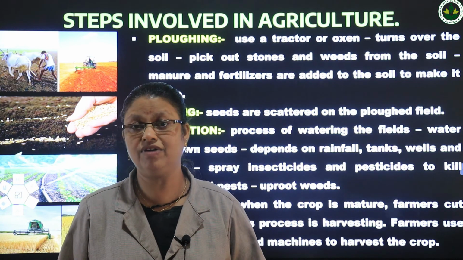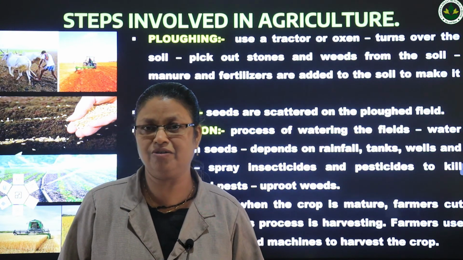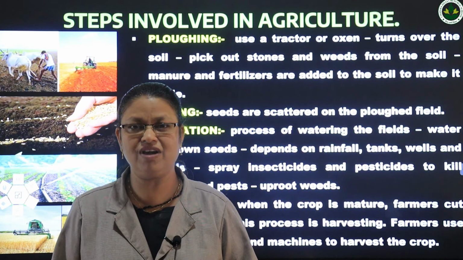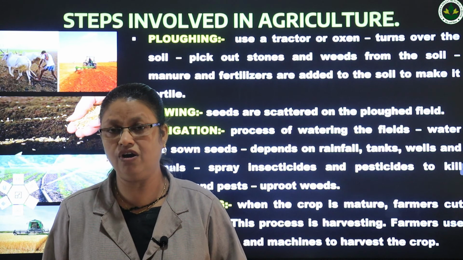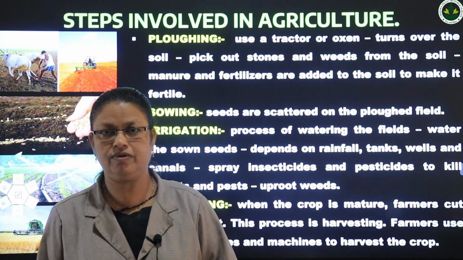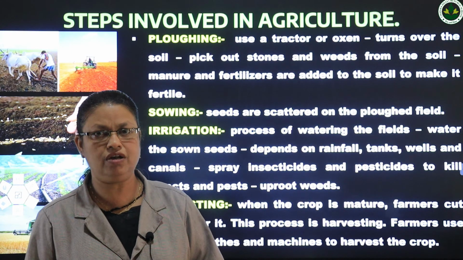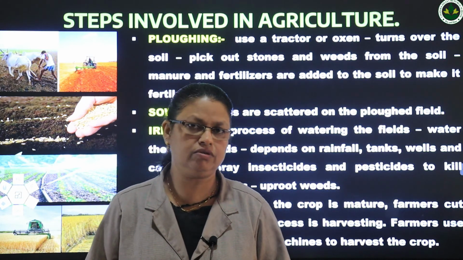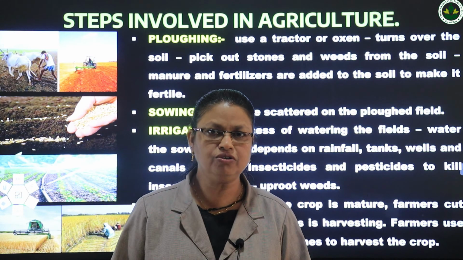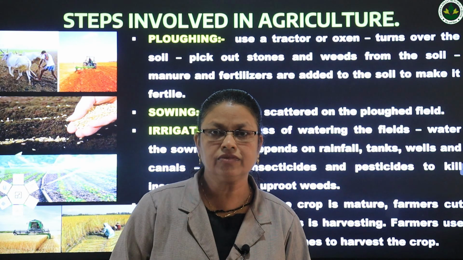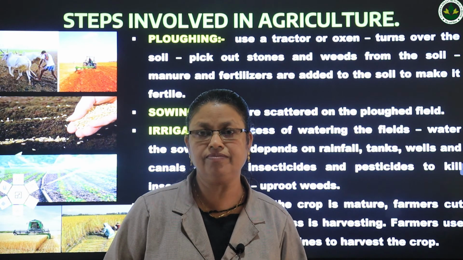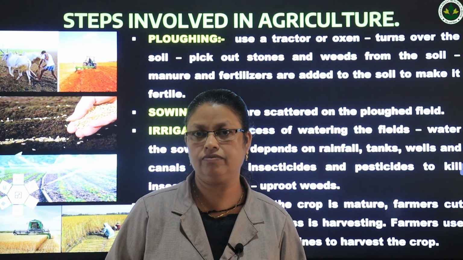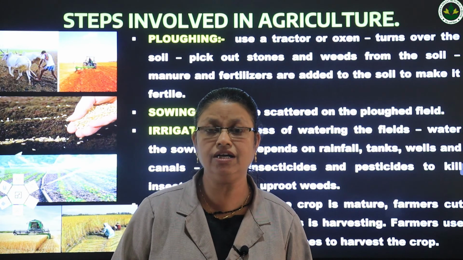And nowadays, we are not using these equipments. We are not using these tools. We are using machines for harvesting the crops. When the crop is mature, we harvest the crops. Okay. After that, what to do? We have to remove the grains from the stalks, from the straws.